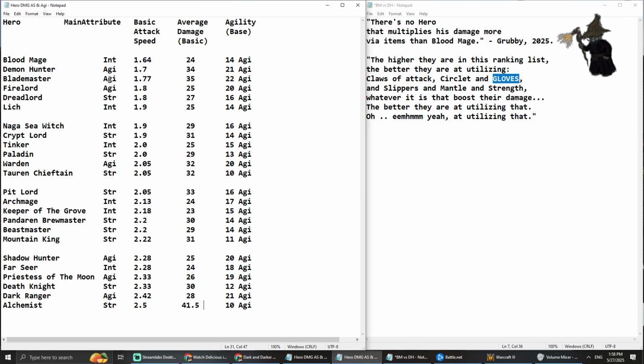Or for instance Blade Master, he's running around auto attacking, that's what he's interested in, he's just interested in dealing the most damage that he can. Or somebody like Lich, he can auto attack all of the time when he's not casting his spells, because his spells are not channeled spells or anything like that.